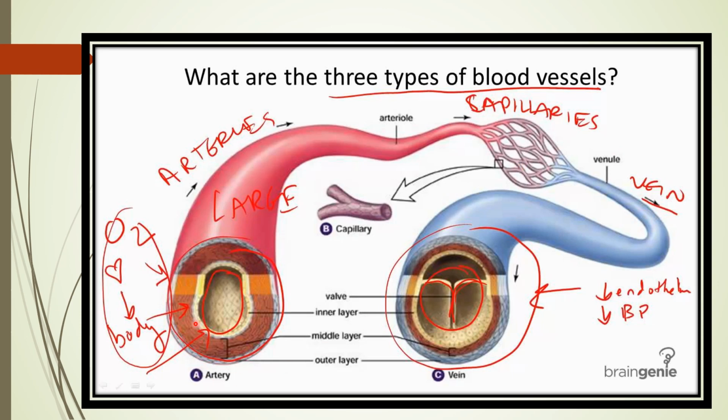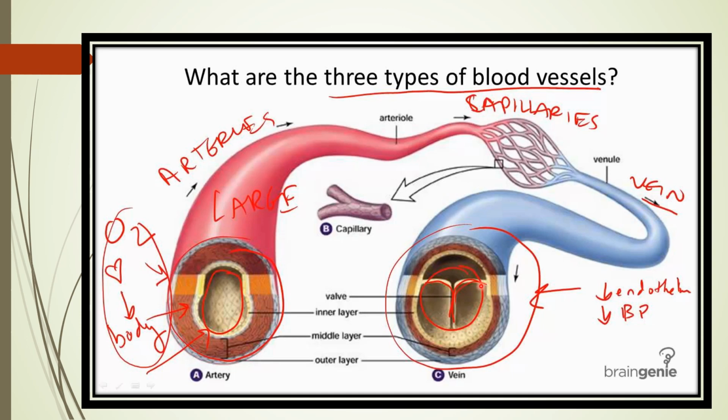Now if you see the structure of the artery, arteries have a thick wall because blood is flowing with great pressure from the heart through the common aorta, and it releases oxygen to all the cells of your body. So there is a need of pressure so that blood can reach all over the body. For that there is a need of a thick wall also. Due to that thick wall, the lumen of the arteries is narrow, and veins have a thin wall. Due to that, the lumen of the veins is wide.